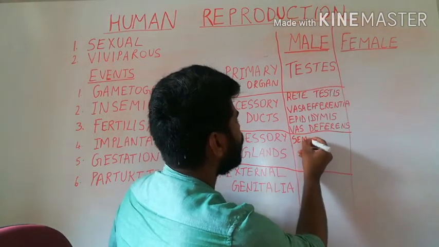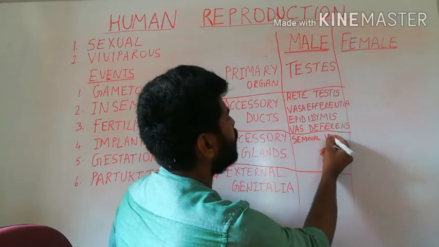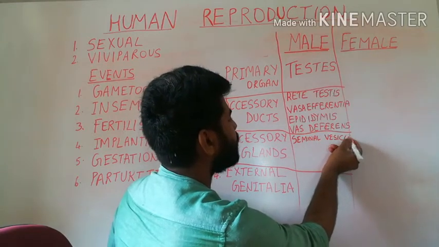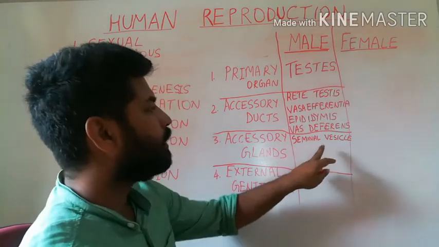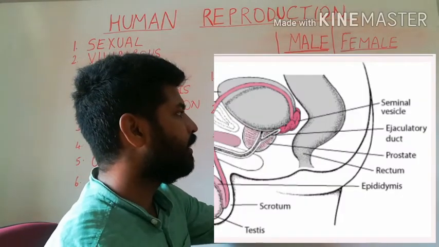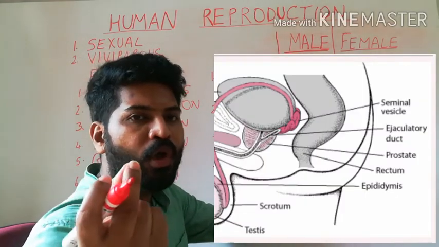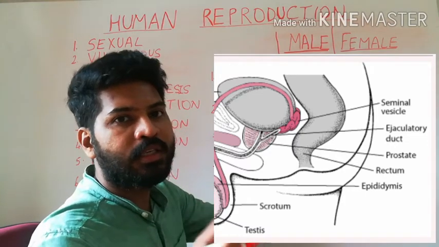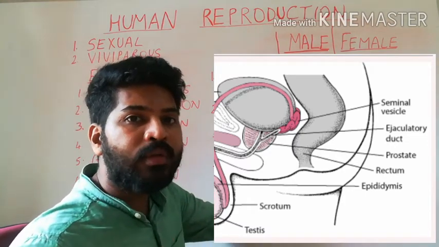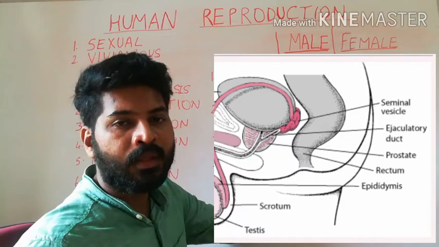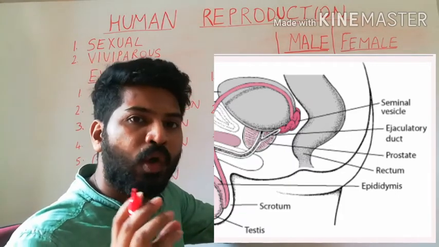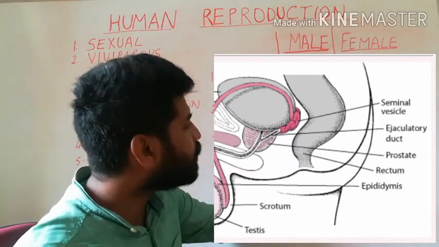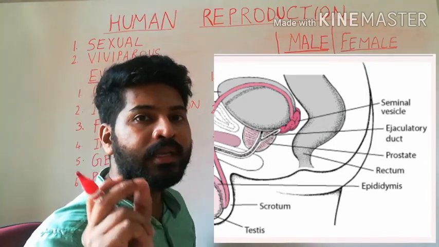So there is a pair of seminal vesicles. As you can see in the diagram, the seminal vesicle produces a small duct-like structure called the ejaculatory duct. The sperms along with the seminal plasma are stored in the ejaculatory duct.